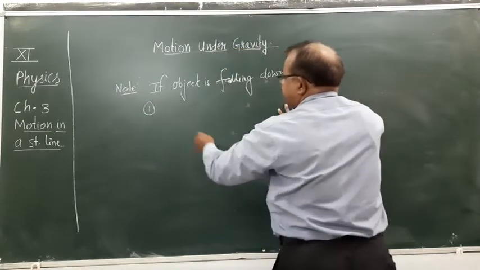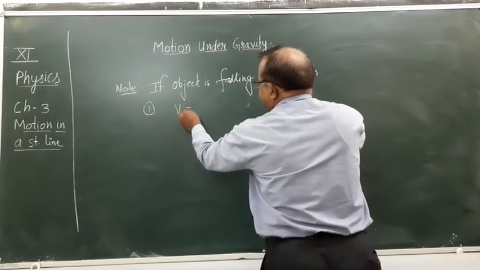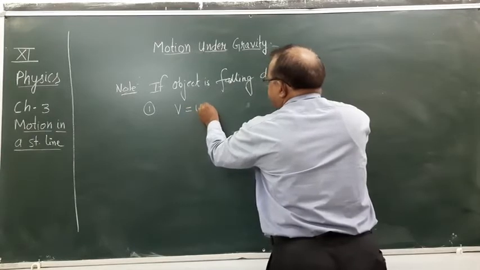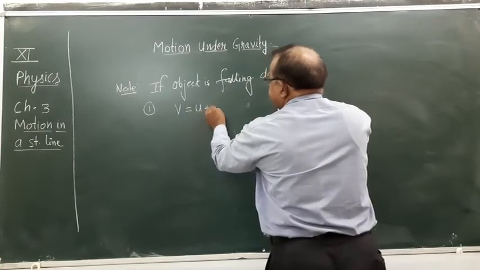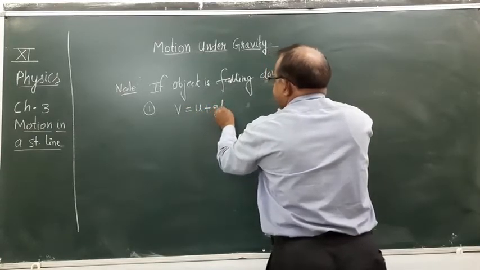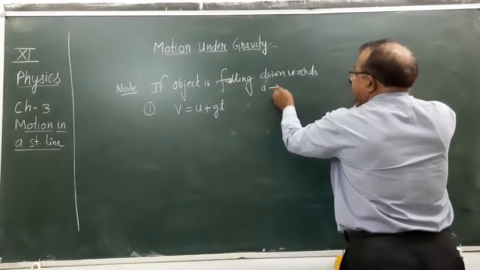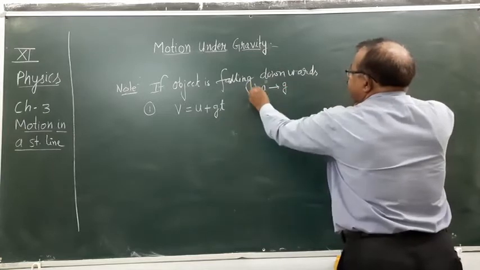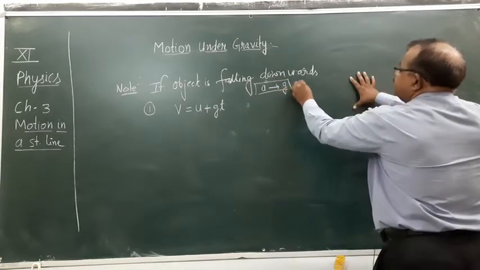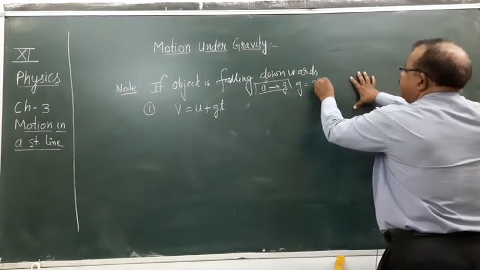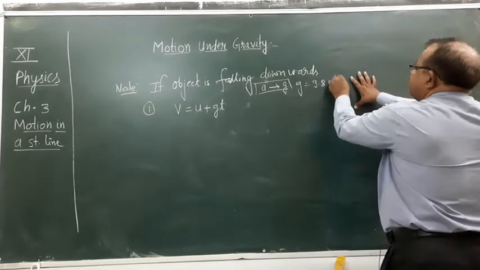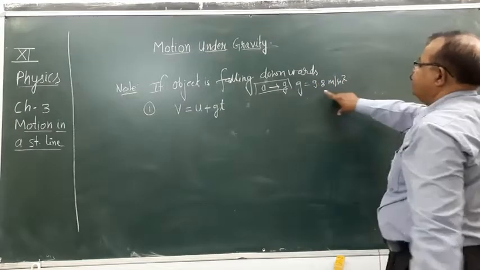Number 1, v equals u plus gt. Yes, what will change? a is converted into g, and the value of g is 9.8 meter per second square. This is the value of g.